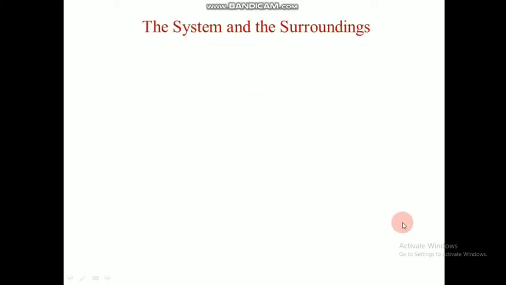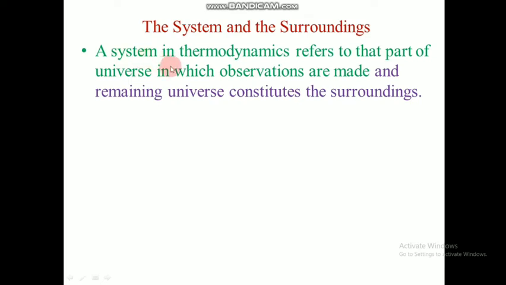So the system and surrounding. A system in thermodynamics refers to the part of the universe in which the observations are made. It can be a gas, a liquid, or anything which I am observing; that is the system for me. We use the word system for isolation. I want to isolate the thing which I am observing from the rest of the universe. That's why I call it a system.